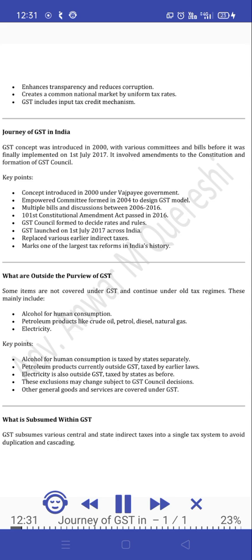101st Constitutional Amendment Act passed in 2016. GST Council formed to decide rates and rules. GST launched on the 1st of July 2017 across India. Replaced various earlier indirect taxes. Marks one of the largest tax reforms in India's history.